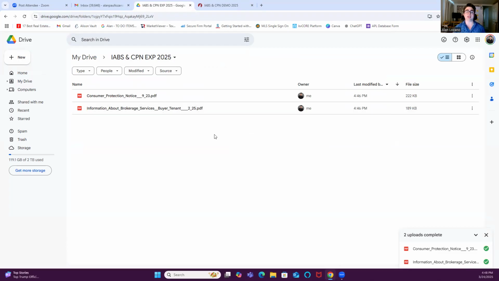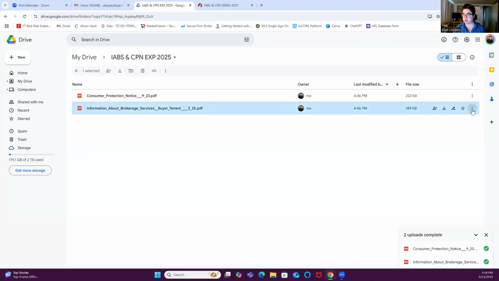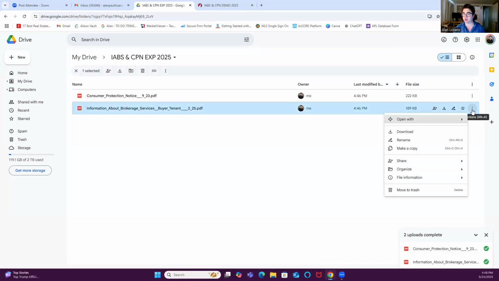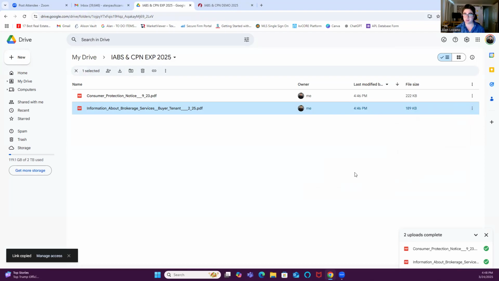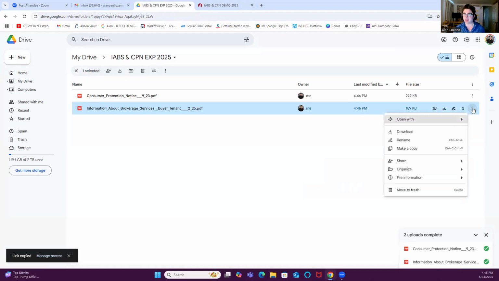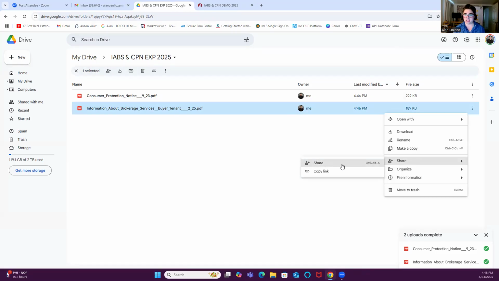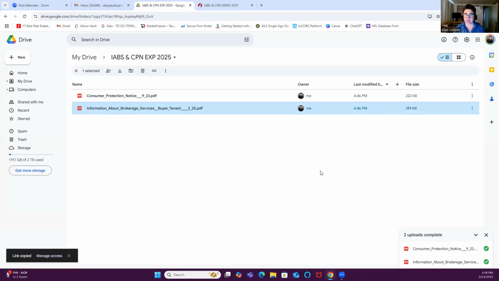What we need to do is access these documents in our email signature. So what we need to do here is find the hyperlink, that way we can link these files in our signature. So what we're going to do here is go to copy link. So now I have the link copied for my IABS, and this is the most recent version. So I'm going to go to copy link.